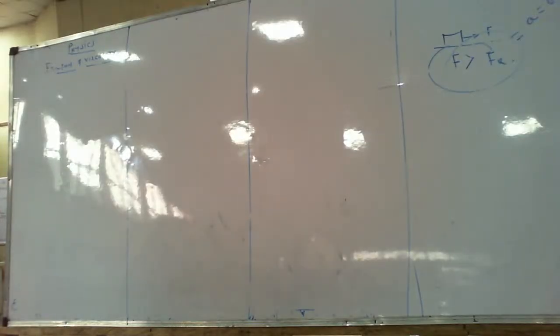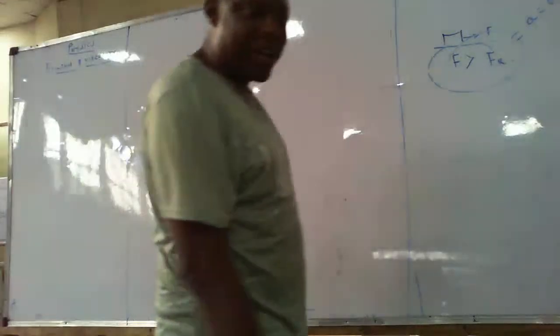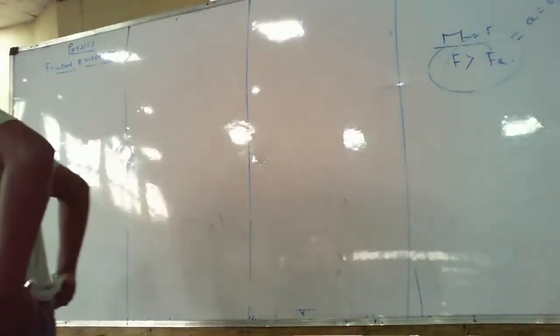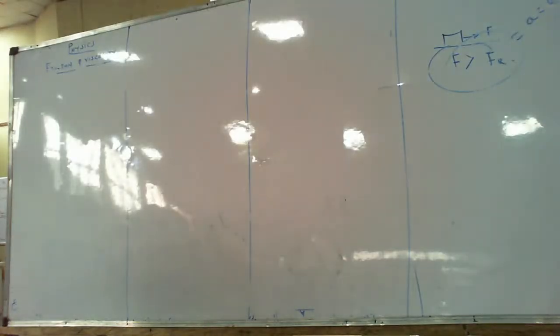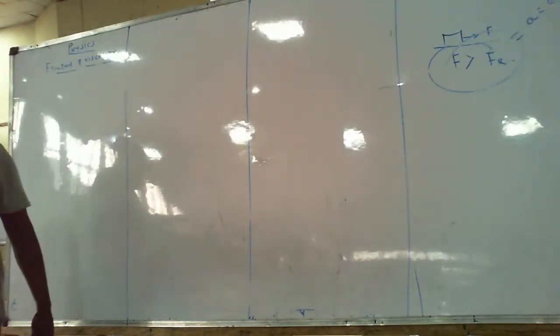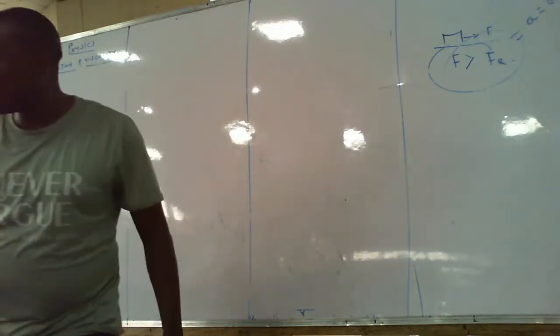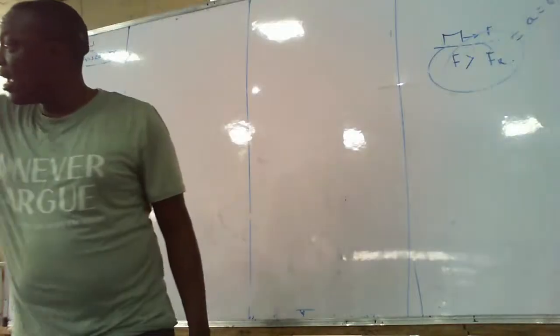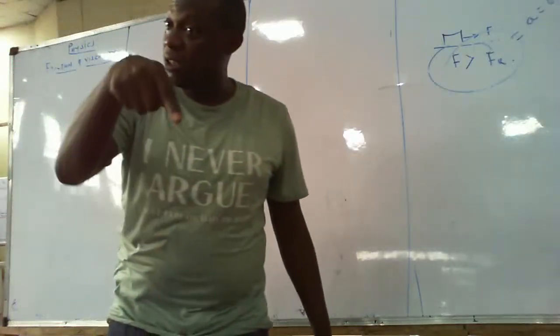Open bracket, rough or smooth surface, close bracket. Remember, when I started, what was my statement? The rougher the surface, the higher the friction. The smoother the surface, the lower the friction.